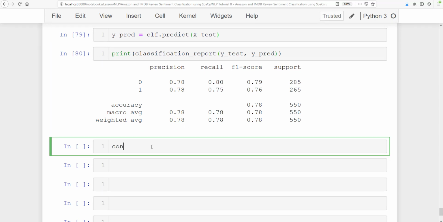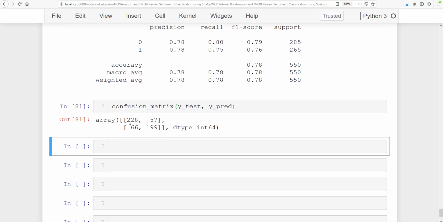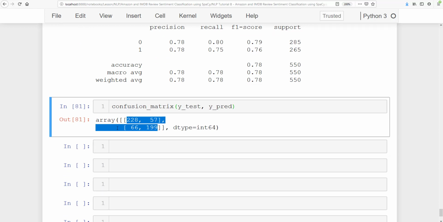All right, so let's go ahead and print the confusion matrix as well. For the confusion matrix we have y underscore test and then y underscore pred. So this is the confusion matrix. The y-axis is the actual and the x-axis is the predicted value. This says that 0 is the negative sentiment, and 1 is the positive sentiment. Perfect.